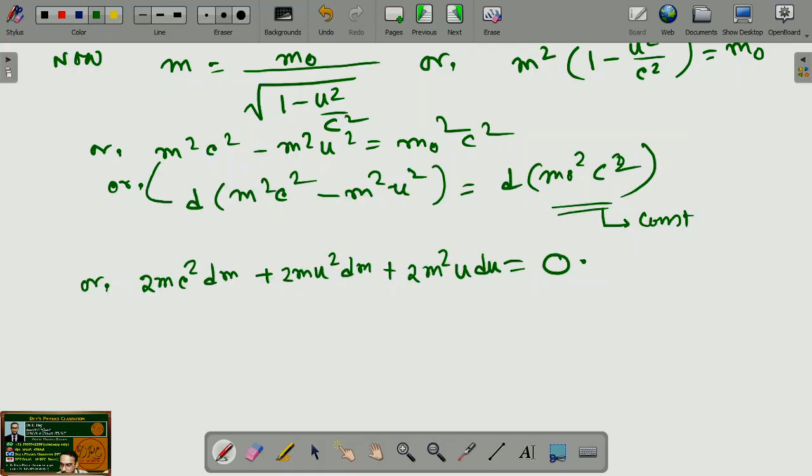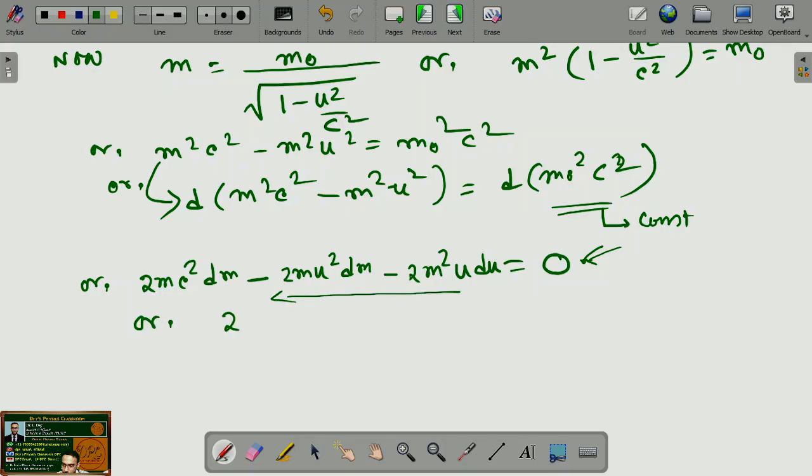So, from here we will get, if we take partial differentiation, d of this term on the left-hand side, m square c square minus m square u square, which would be equal to d of the constant term, which would be 0. So from here we will get 2m c square dm minus 2m u square dm minus 2m square u du equals 0.